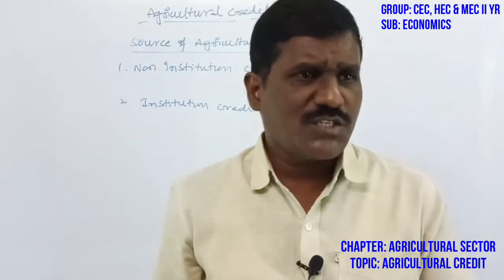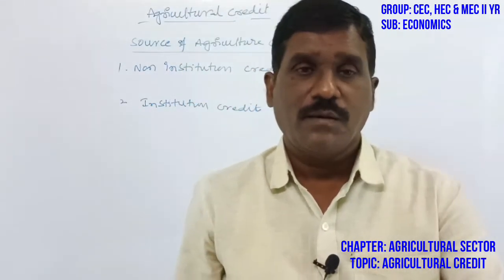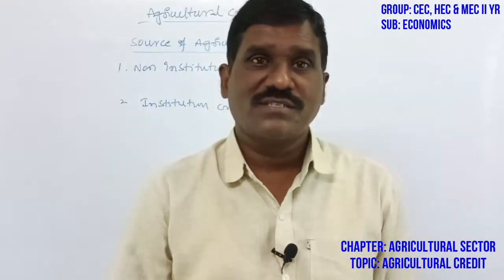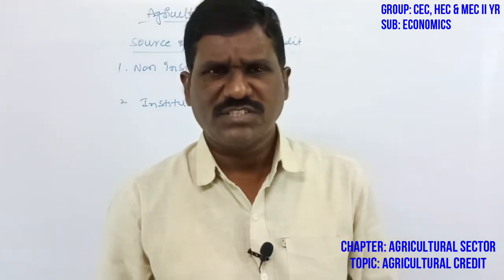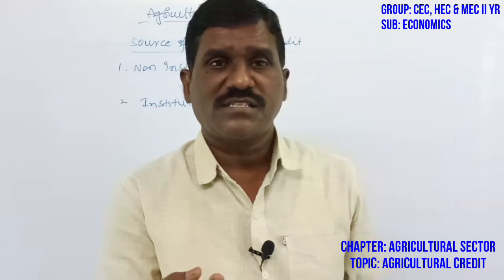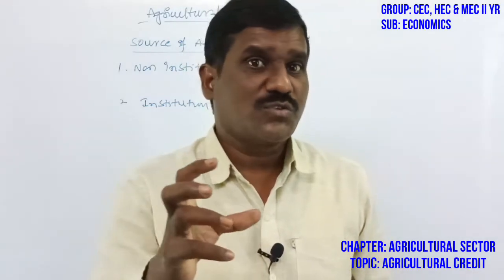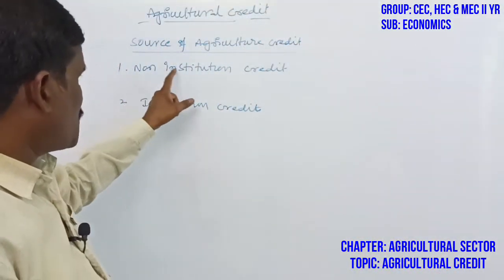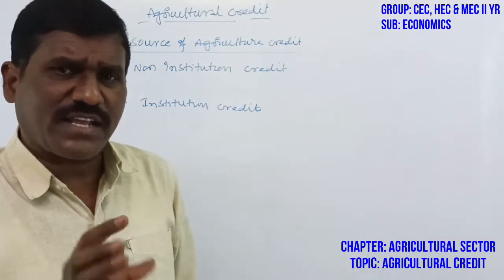Non-institutional sources means private sector sources, which are money lenders, commission agents, landlords and traders. These are all supposed to give agricultural loans. Such sources are called non-institutional credit facilities. This is a source of agricultural credit.